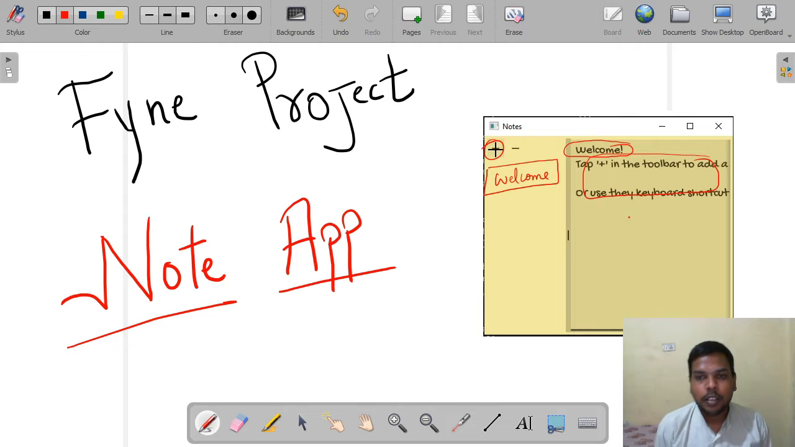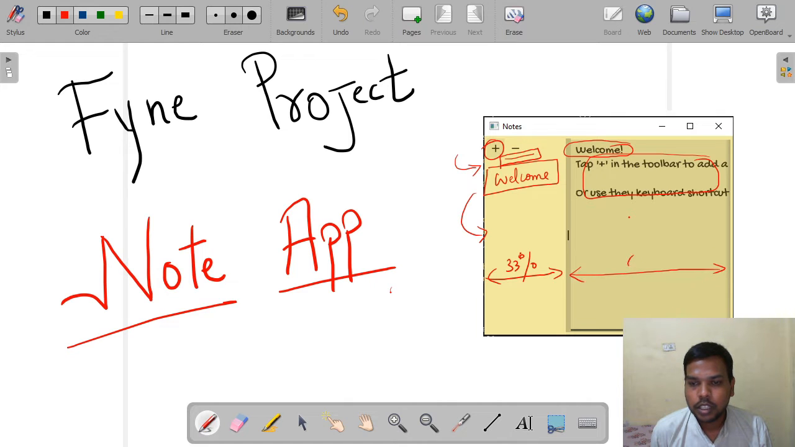Okay, if we press plus again, a new note is opened and added further down the list, and whatever we write here is used as its title. Okay, and if we press minus, then the latest note in the list will be deleted. And one more thing, there is a partition: this is my 33.3% partition, and the rest is the 66.6% partition. Okay, I divided the window.